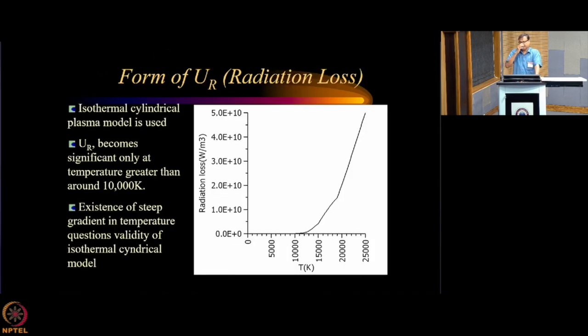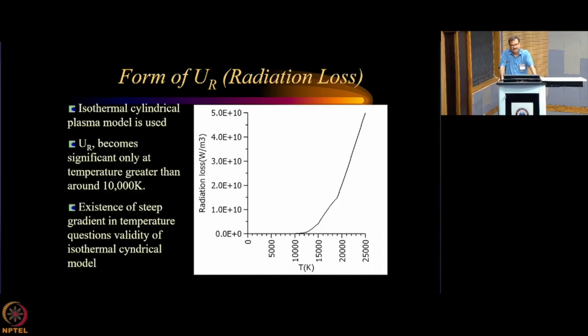Now I come to the radiation loss. As I told you, plasma is a very high temperature object, and it is common that this plasma radiates very significantly. You know that our sun is a plasma, and the radiation from it is almost like a black body. You know the Stefan-Boltzmann law, sigma T to the fourth, for black body radiation that we receive from the sun. Now you know that for laboratory plasmas we are not handling that high temperature.